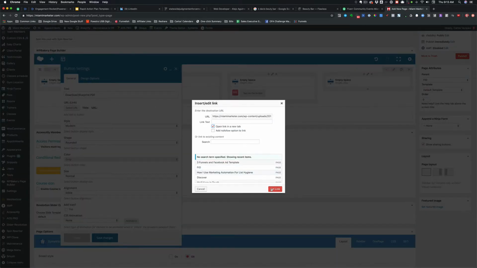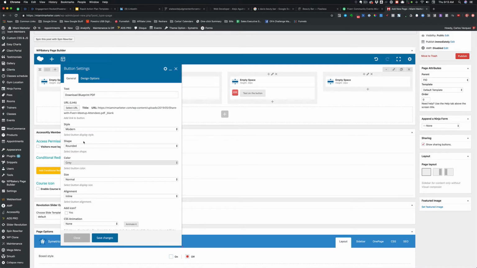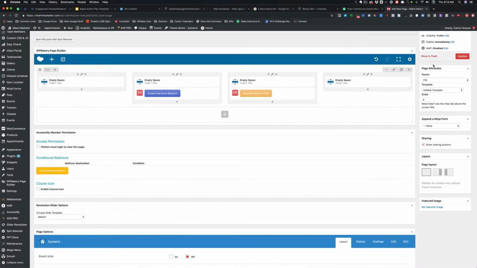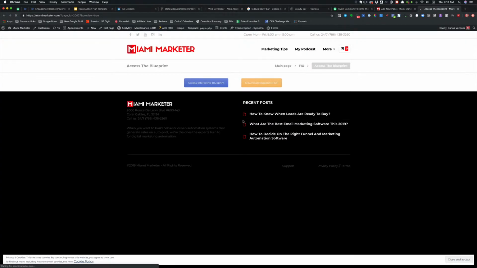Open link in new tab, set link, and we'll do orange. All right, let's just do a quick little preview. And there you go. Very simple.